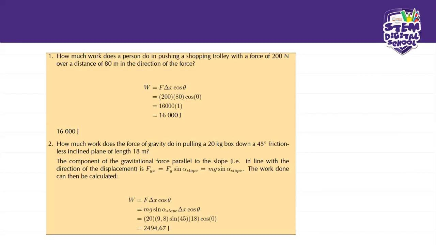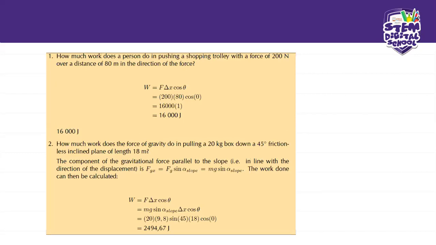So now we move on. It says here, how much work does the force of gravity do in pulling a 20 kilogram box down a 45 degrees frictionless inclined plane of length 18 meters? They might say a lot of things, but what is most important is that we know that this is a conservative work done.